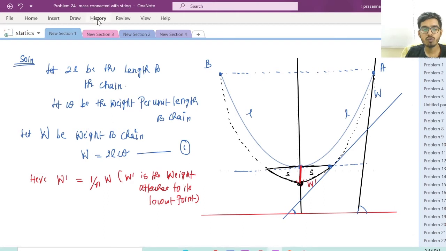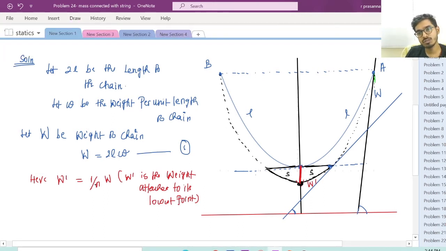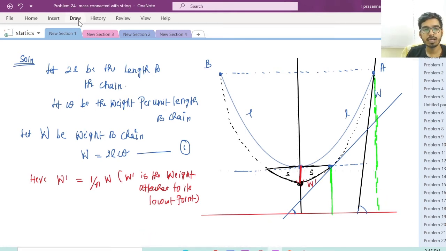So how to plot it is that you just draw a right angle to this, right? You just draw a right angle. This is a right angle, and you form a right angle here, right? So this is a right angle, this is a right angle, and this also a right angle, right? Now you need to plot here, right?